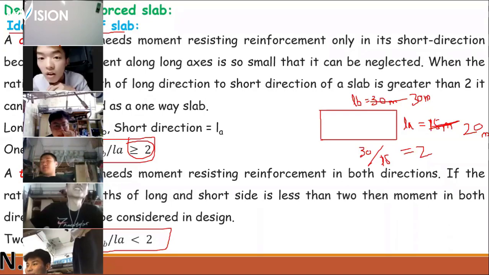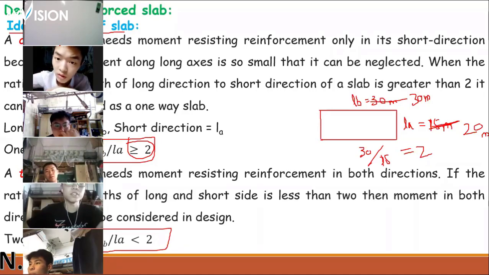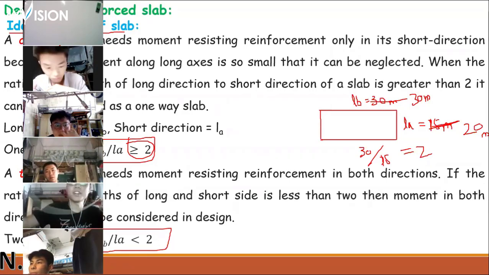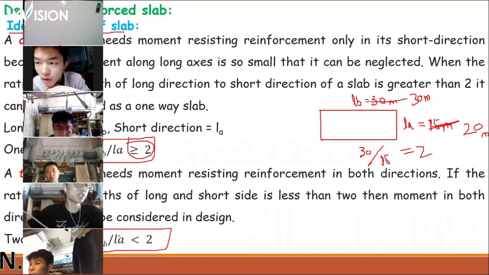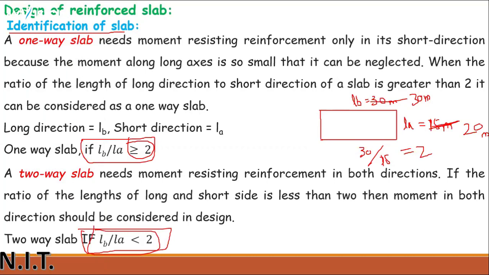I'm here. Two-way slab. It is a two-way slab. Mr. Bell, 30 divided by 20 will give you the answer 1.5, which is less than 2. If your answer is less than 2, then we can say that it will be a two-way slab. Clear?